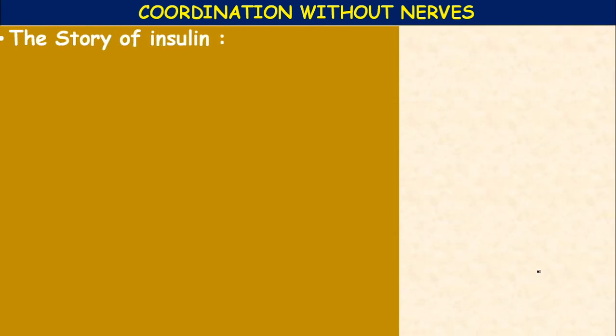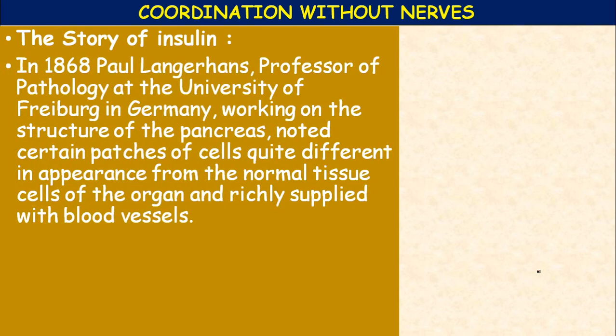Okay, we are discussing coordination without nerves. The story of insulin, let us continue. In 1868, Paul Langerhans, a professor of pathology at the University of Freiburg in Germany, working on the structure of the pancreas, noted certain patches of cells quite different in appearance from the normal tissue cells of the organ, and richly supplied with blood vessels.